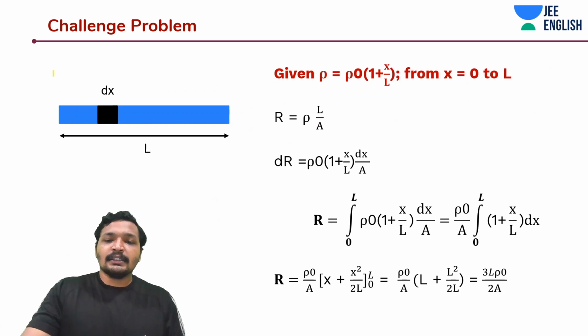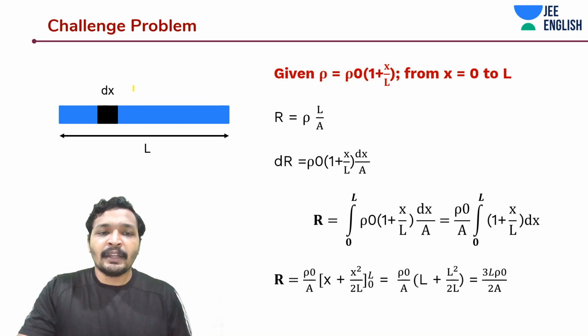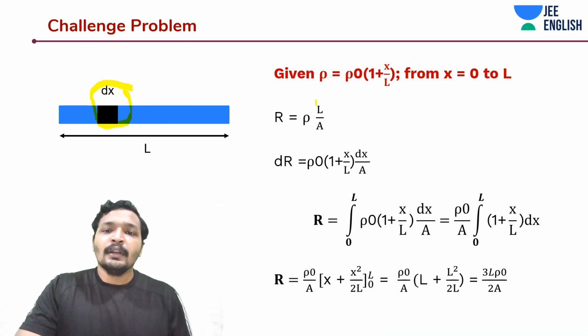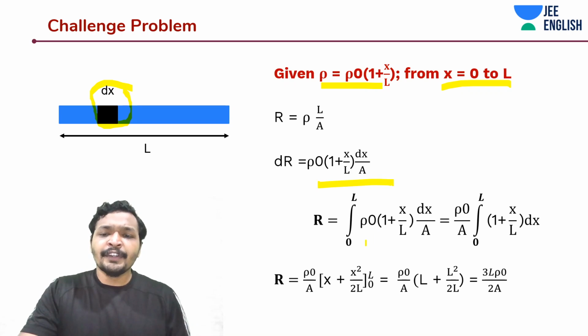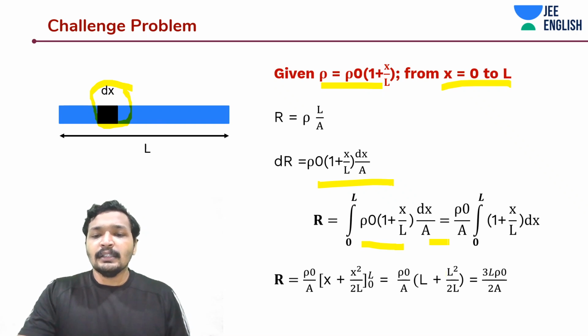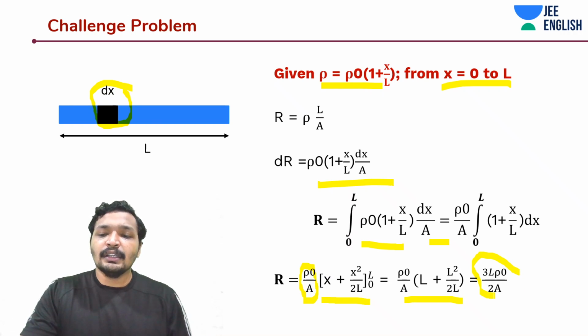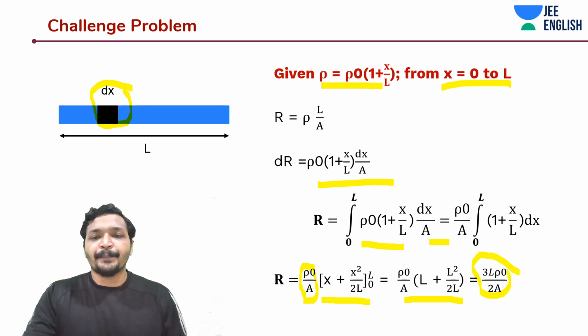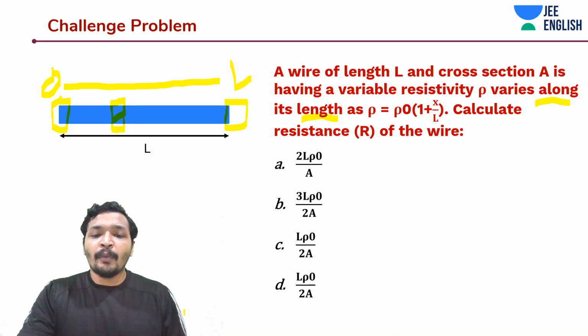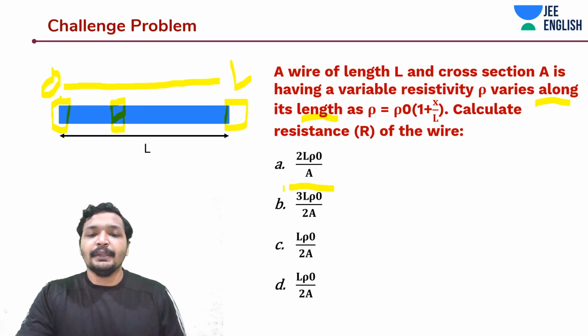Okay. So this is what is given over here. We have taken an elemental area and we have put in the values of rho and we have integrated from 0 to L. And when we do that, you get rho naught by A into x by x square plus 2L. And you do it for L, then you find out it is 3 into L into rho naught by 2A, which is going to be option B.